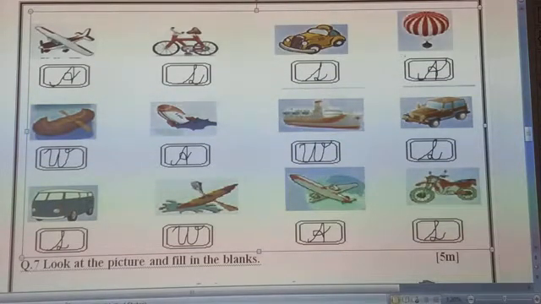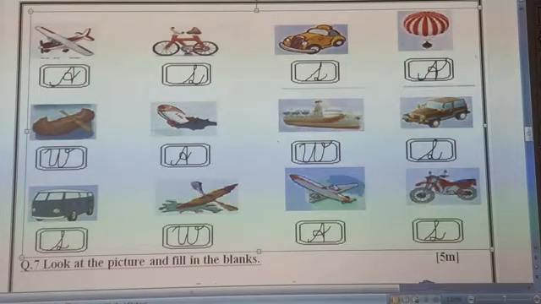Next, air balloon can fly in air. So we have to write here A for air transport. Next, boat can swim in water. So we have to write here W for water transport. Next, rocket can fly in air. So we have to write here A for air transport.